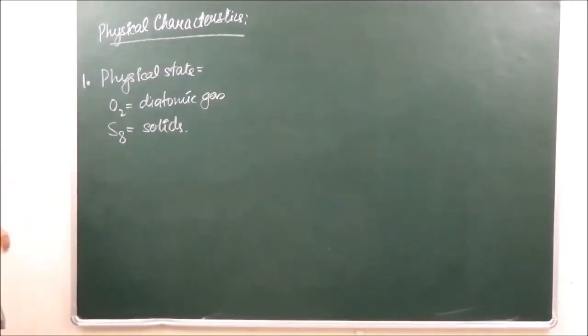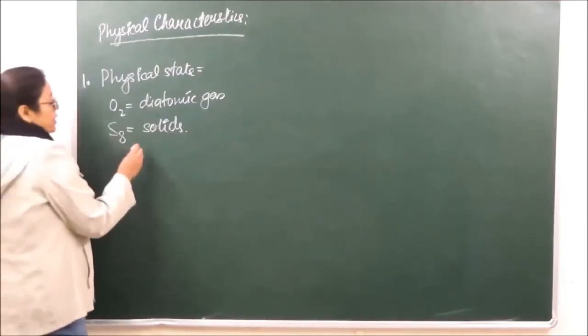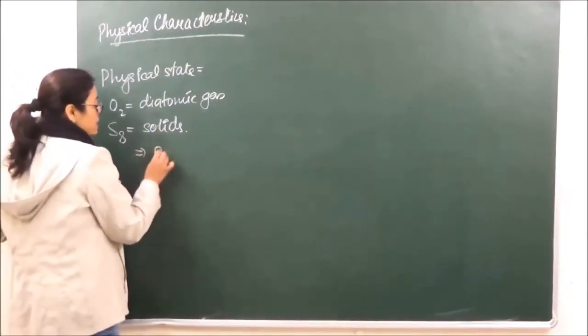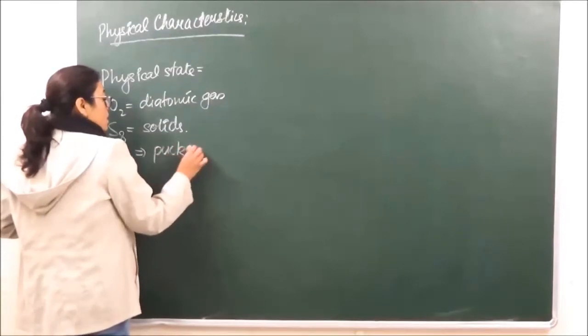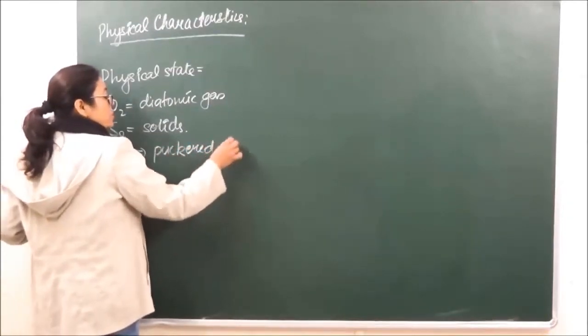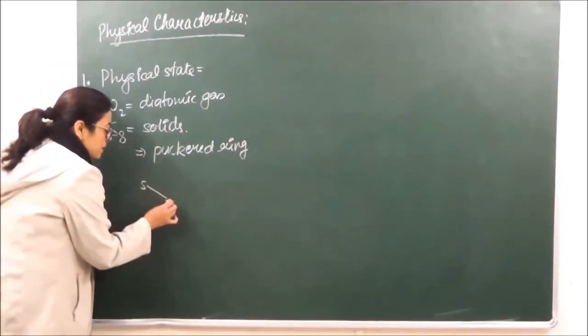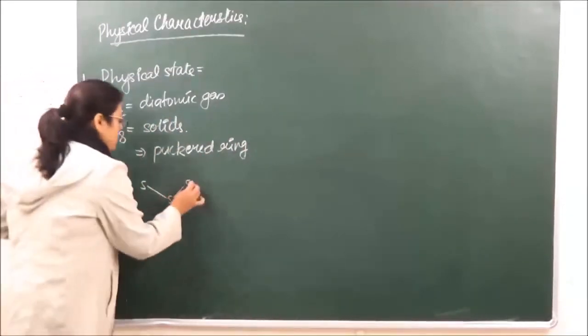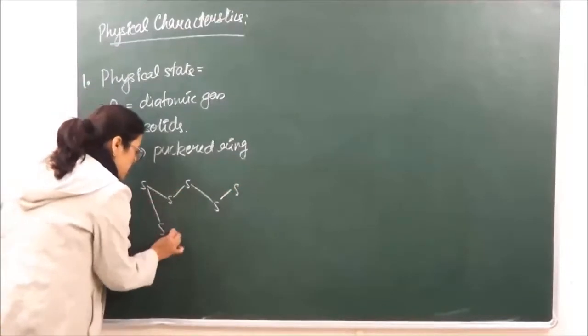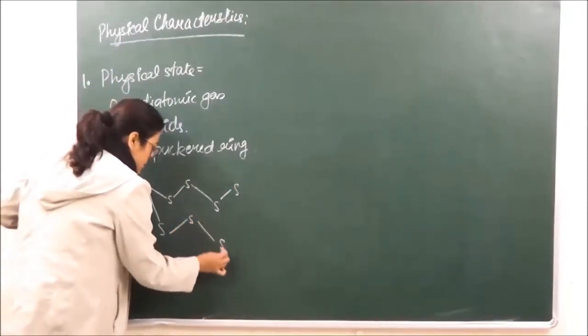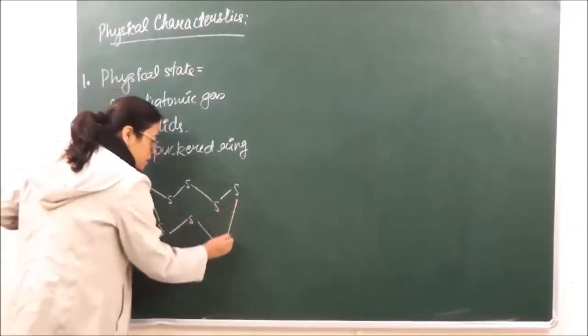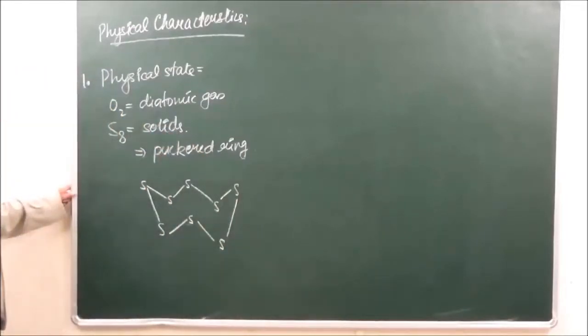Now when we are talking of S8 molecule over here, the structure of sulfur is a puckered ring structure, it is known as, in which the sulfur is arranged in this manner. This is the puckered ring structure. What is the reason behind this?